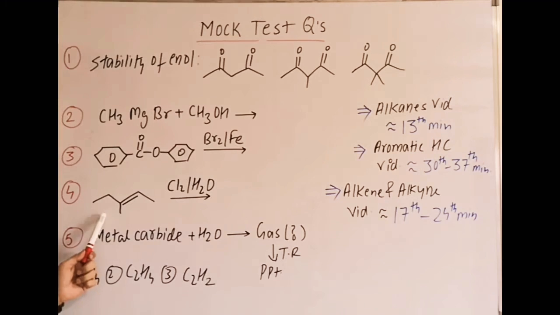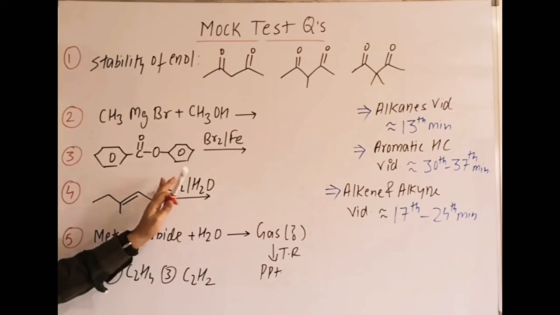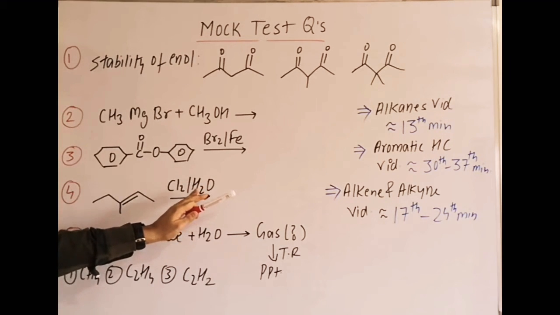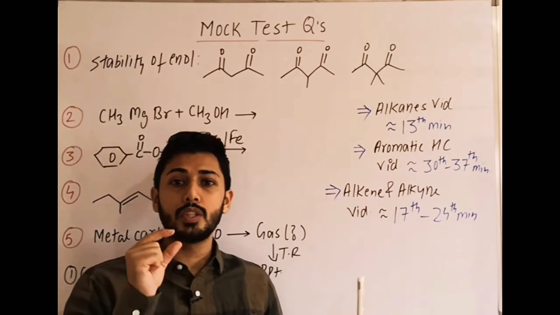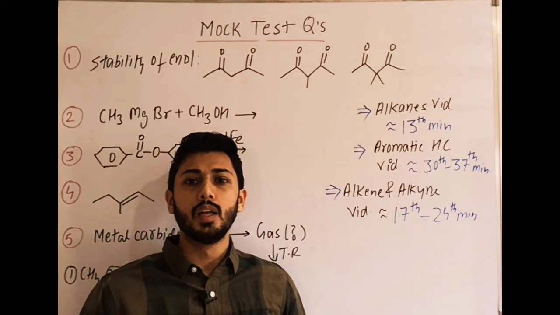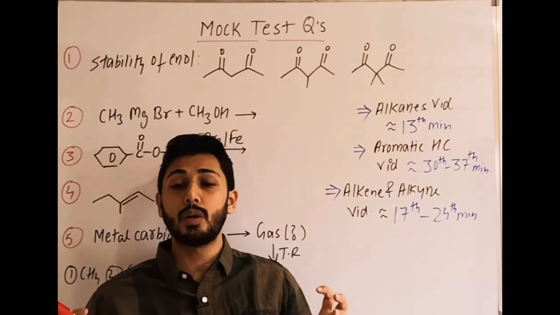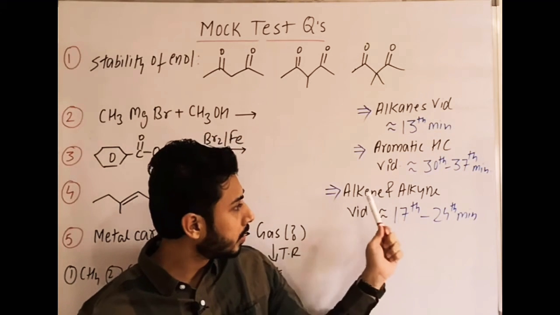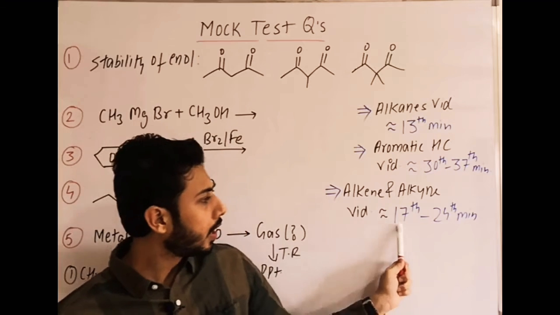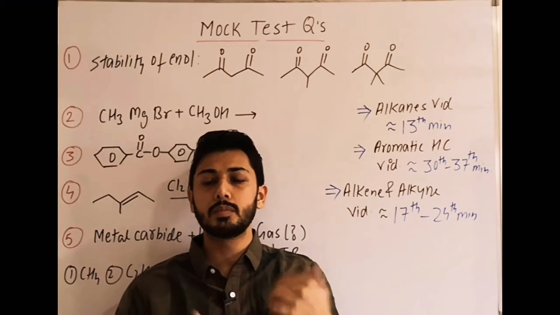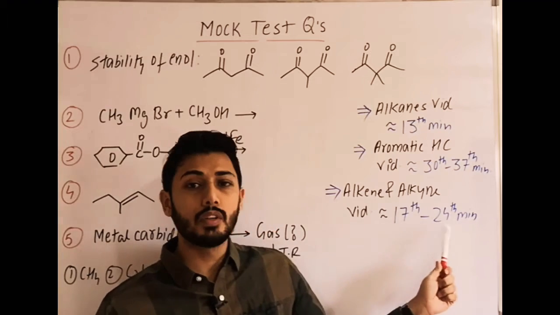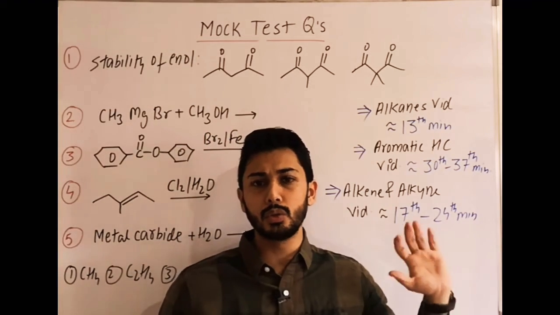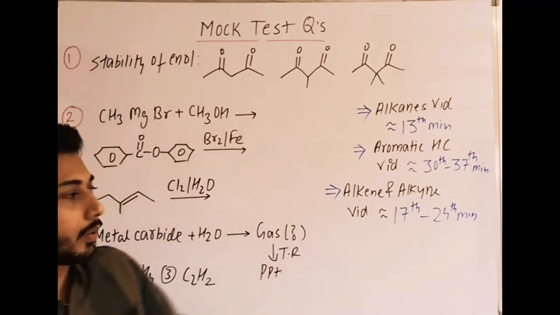The next is alkene with Cl2 and H2O, chlorine water. What is the final product formed? This concept we have covered in the alkene and alkyne video. This reaction is important, that's why I am mentioning here, because several times questions are asked about the intermediate formed. So this is in the alkene alkyne video. Around the 17th minute, two mechanisms I have mentioned, and then on that basis this reaction is covered around the 24th minute. So you can go through that part if you have any doubt in that reaction.